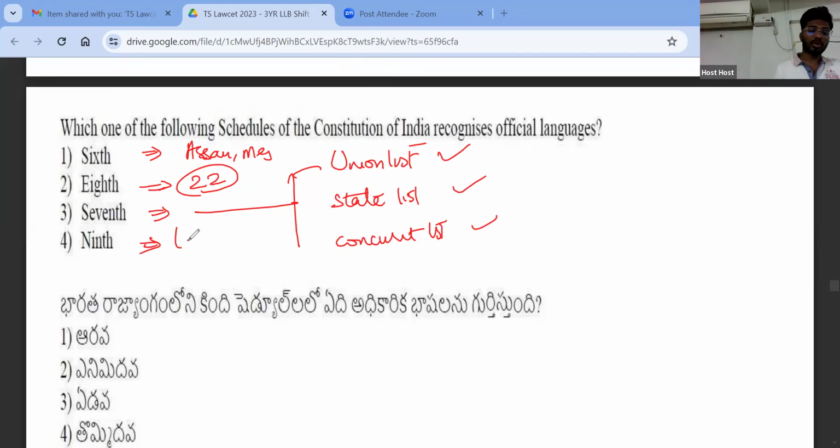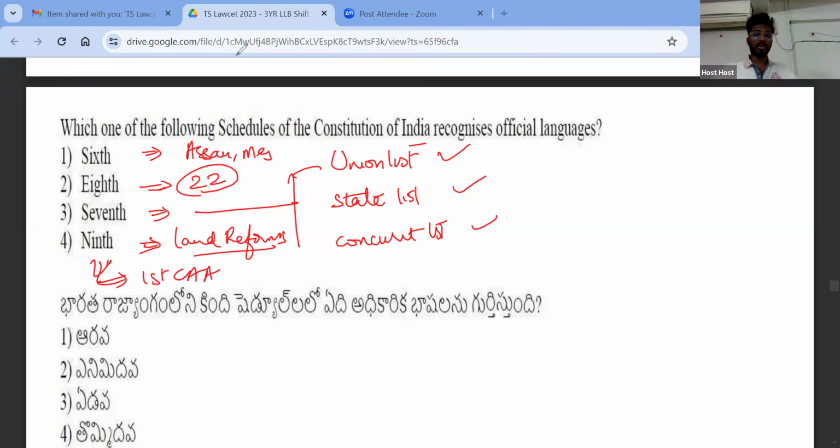9th schedule talks about land reforms. There are certain subjects of land reforms which are placed in the 9th schedule, right? And do you think 9th schedule was there in the original constitution? The answer is no, right? So this was added by the first Constitutional Amendment Act. In the original constitution, there were only 8 schedules. You have to remember that. Okay. Next.